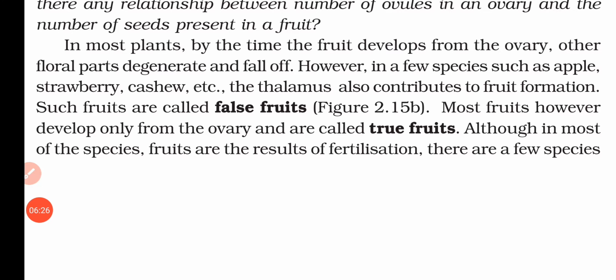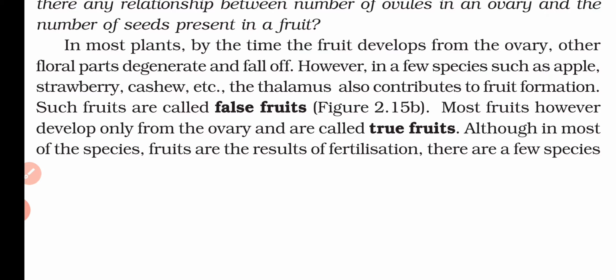Now in most of the plants, what is happening at the time of fruit development? All the other accessory parts will degenerate. Whatever the floral accessory parts are there, they will degenerate. But in some species, just like apple, strawberry, cashew, etc., what is happening? The thalamus starts developing and forming the fruit.